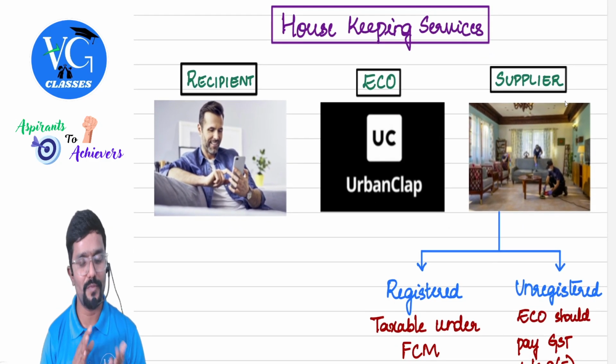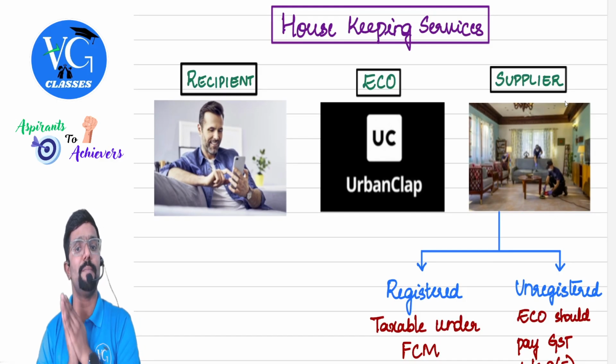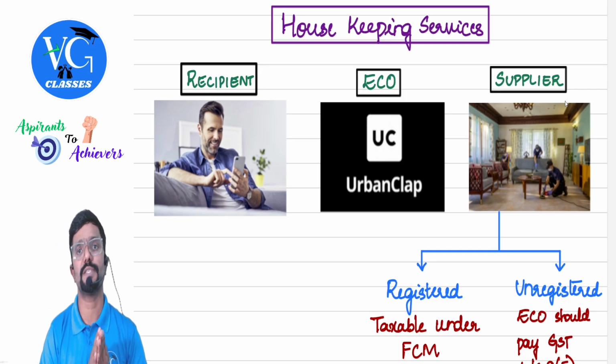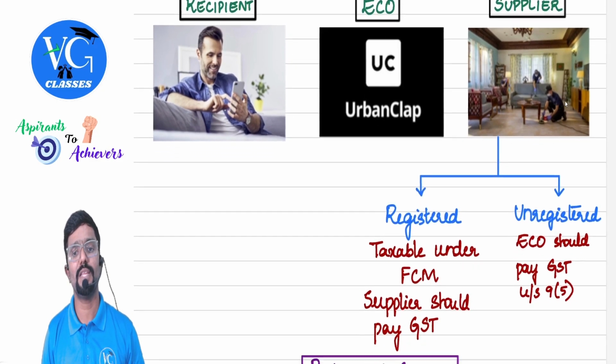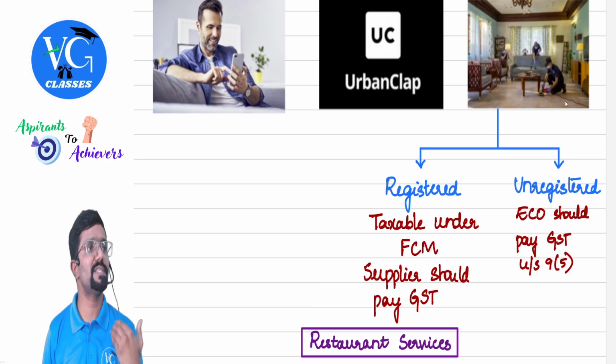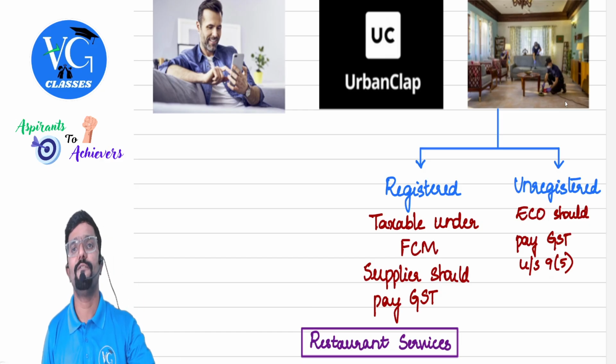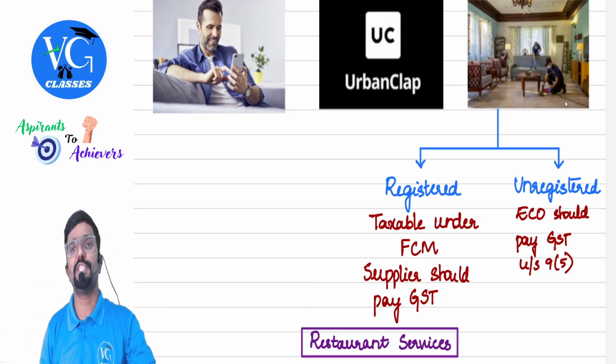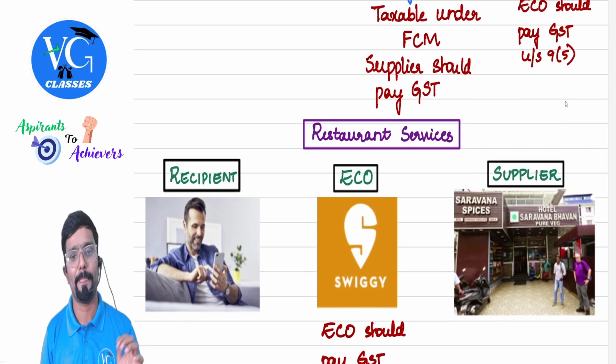Next, housekeeping services. A recipient has booked housekeeping services through Urban Company, and the supplier is coming and providing the services at whose residence? Recipient's residence. Now we will check whether the supplier is registered. If the supplier is registered, they will pay tax under forward charge. Most of the time they will not be registered, guys. Sir, what if they are not registered? Then the e-commerce operator will pay tax as per subsection 5.